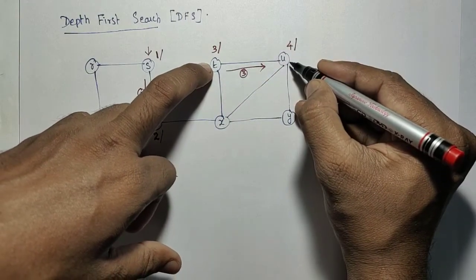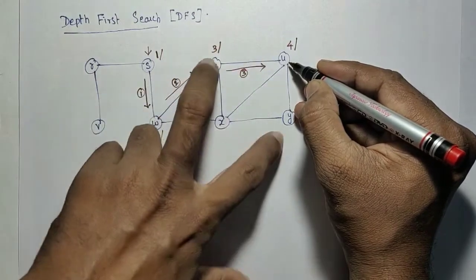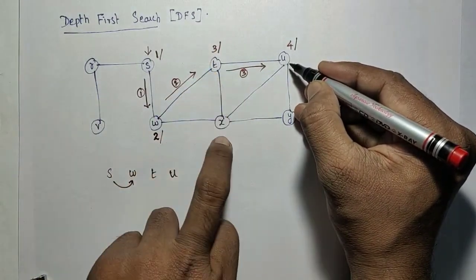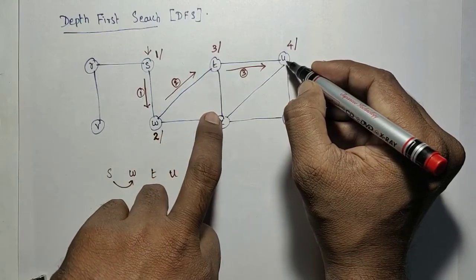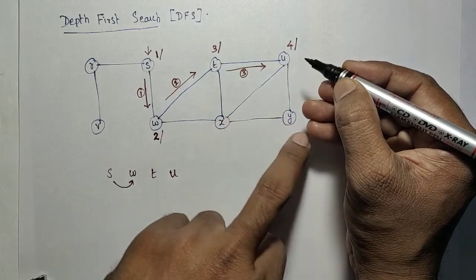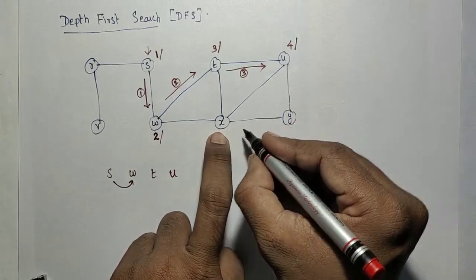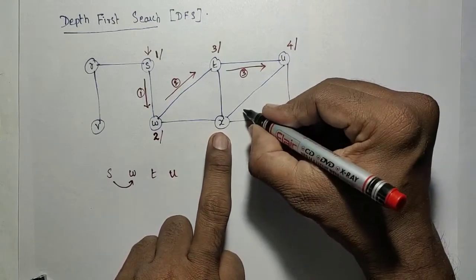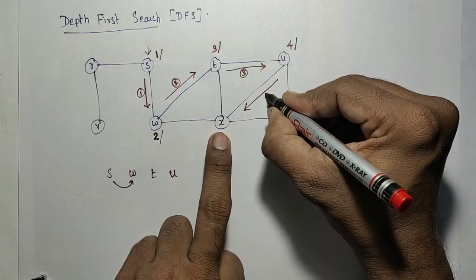So U is not completely visited. Completely visited means the adjacent nodes of U have to be visited before visiting X. So you go to U and look for the unvisited adjacent nodes of U, which are X and Y. I need to visit one of the nodes first. Among X and Y, I am going to visit X.